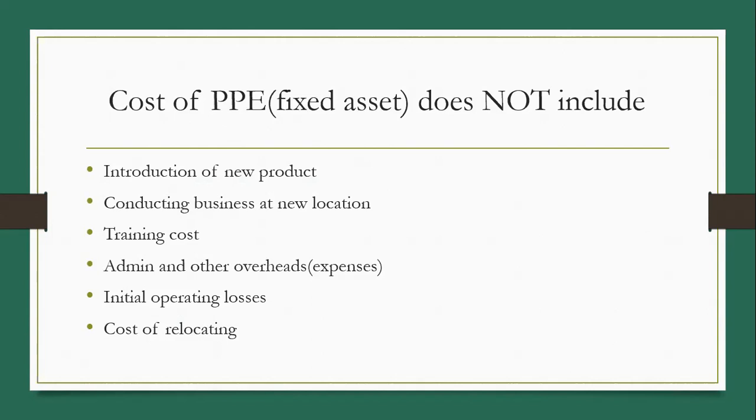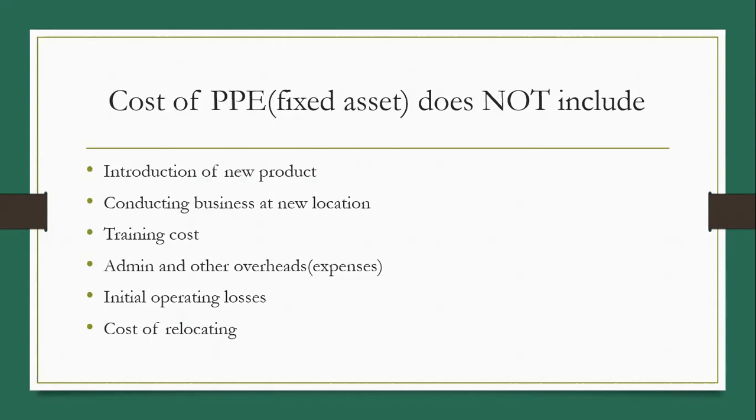Next one is training cost. We need to provide training to the workers or employees regarding handling of new machine. This cost cannot be included in fixed asset because it is employee cost, it is administrative cost which must be transferred to P&L account. Next is admin and other overheads. These overheads are operational cost or operating cost, so they are transferred to P&L account, not part of fixed asset.